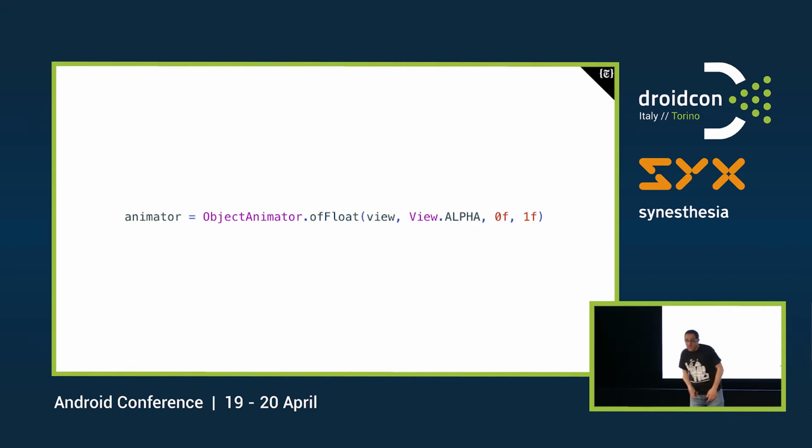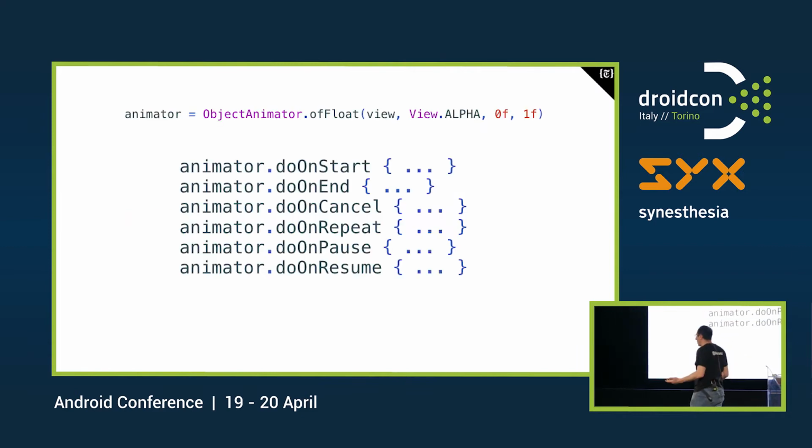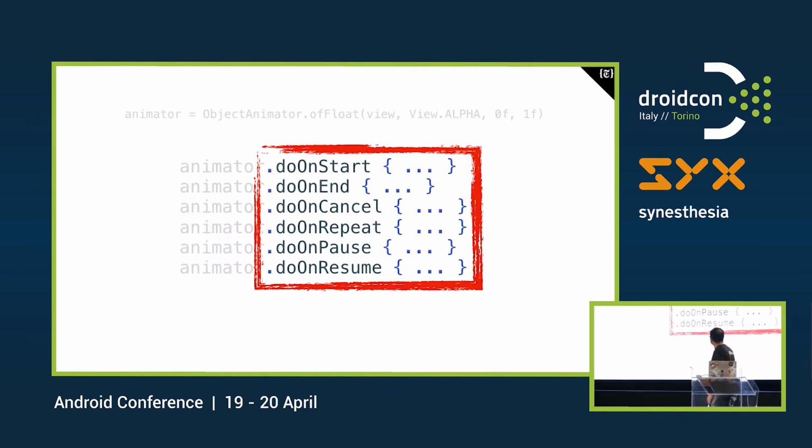But if we use Kotlin extensions, what we can do is just invoke each of the callbacks like this. So we have a doOnStart, doOnEnd, doOn all these events I will never remember by heart. And all of this is obtained by using extension functions and a lambda.